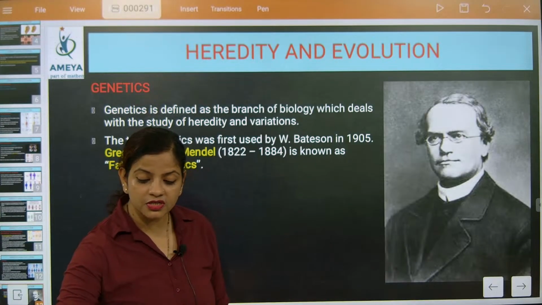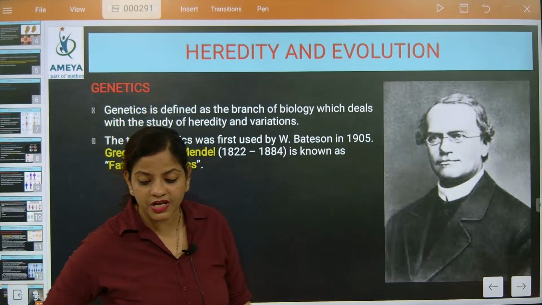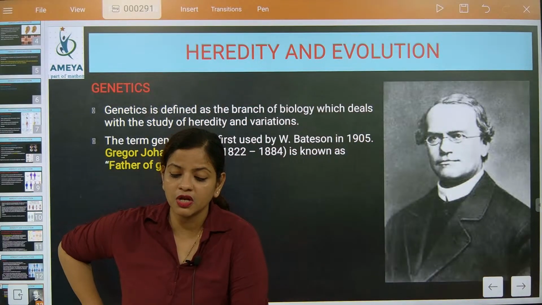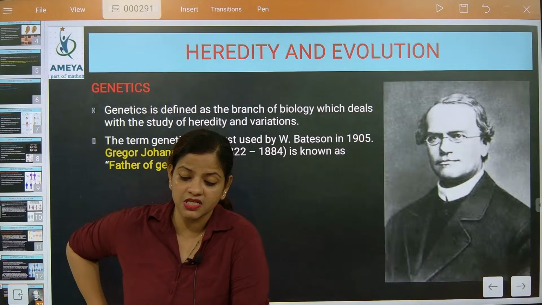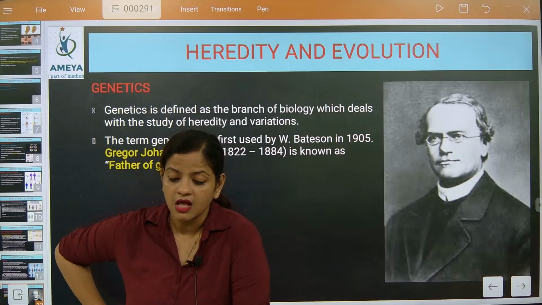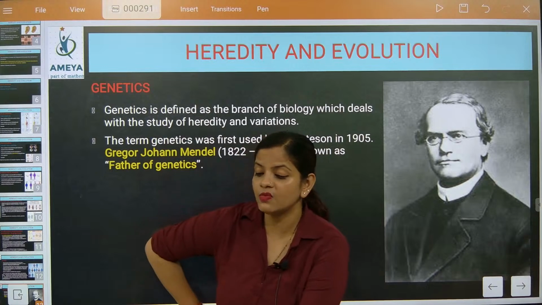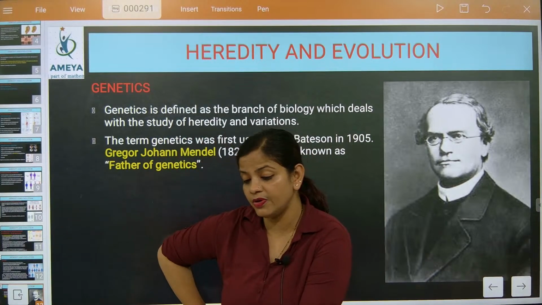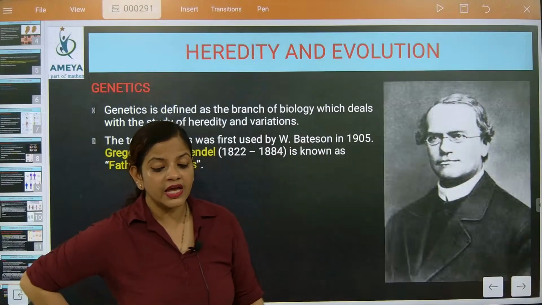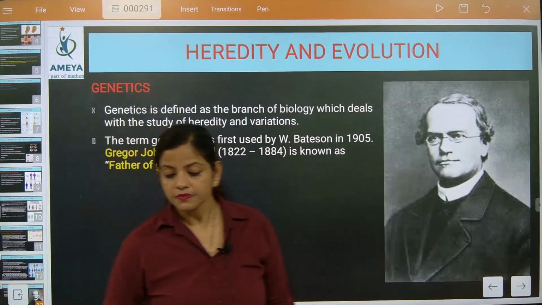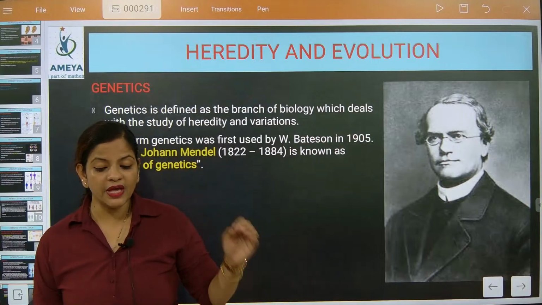Now, one more question. Rajput, you have asked many questions, so I'm going to answer this. If trait A exists in 10% of the population of an asexually reproducing species, and trait B exists in 60% of the same population, which trait is likely to have arisen earlier? Definitely you need to understand one thing: in asexually reproducing organisms, traits will be more prominent because they are producing clones, beta. They are producing clones. Yes. So pea plants are best.